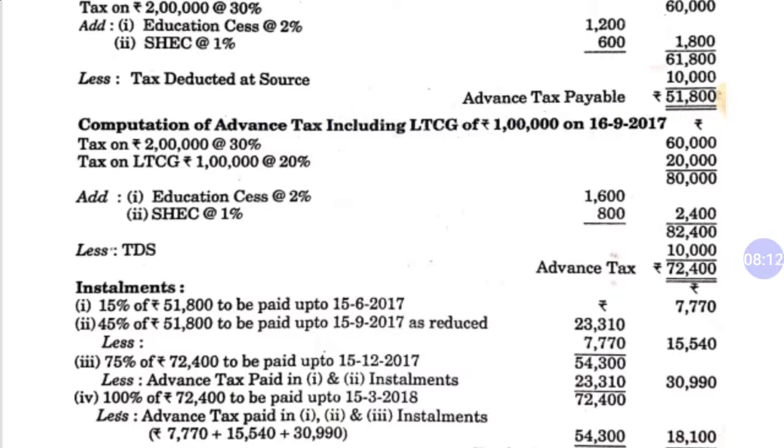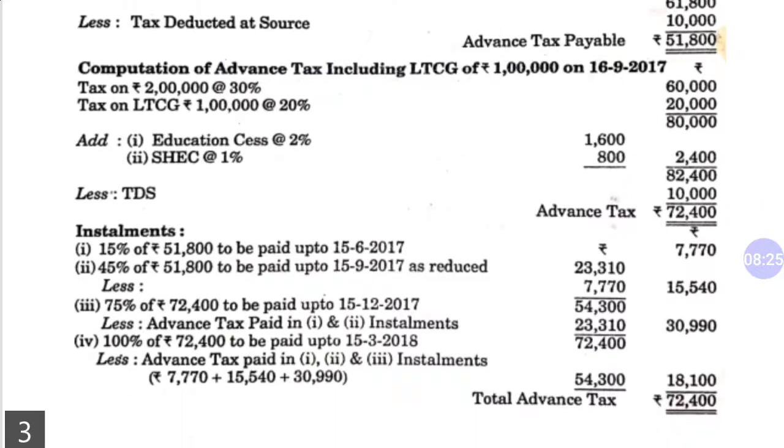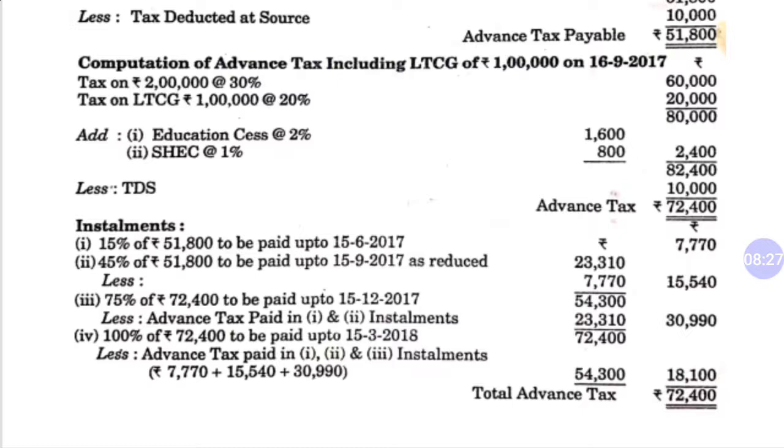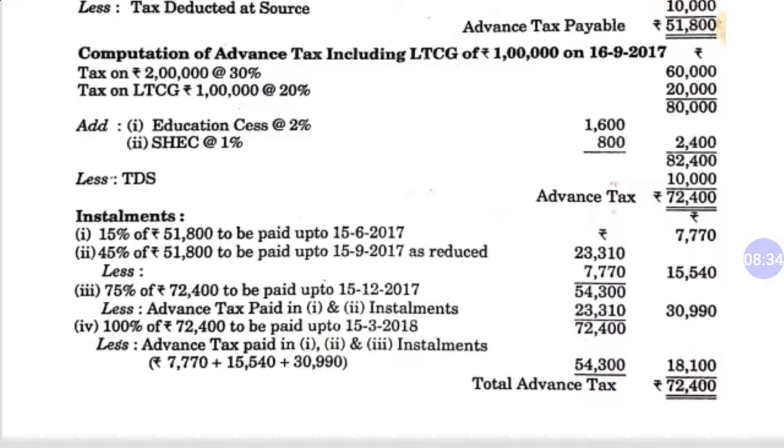As you know, we have to pay our last installment on 15th March 2018. So it is 100% of 72,400. So we will deduct our first 3 installments out of this. So our fourth installment would be 18,100. So this is our total advance tax payable, 72,400, and these are the answers for our installments.